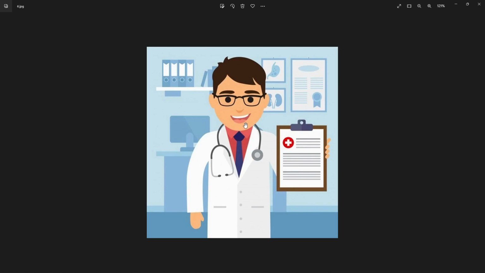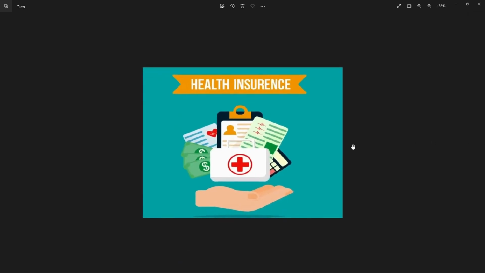Then we are planning to provide a feature that predicts the amount of insurance that the patient can claim on their healthcare services. We also plan to work with insurance companies so that they can provide insurance to the users on the app then and there itself.